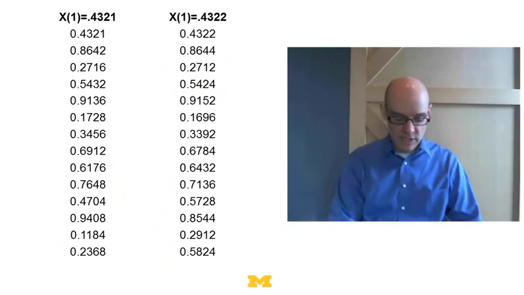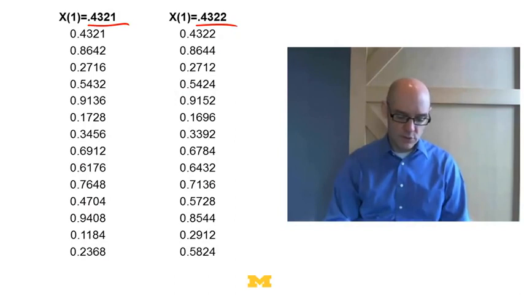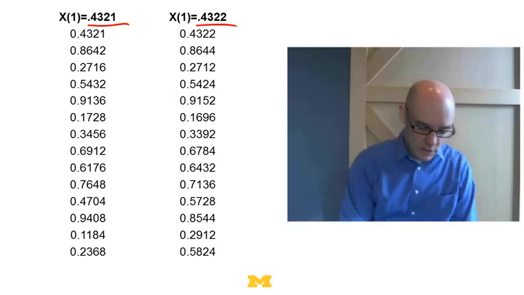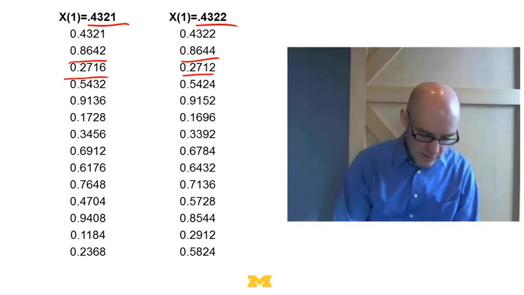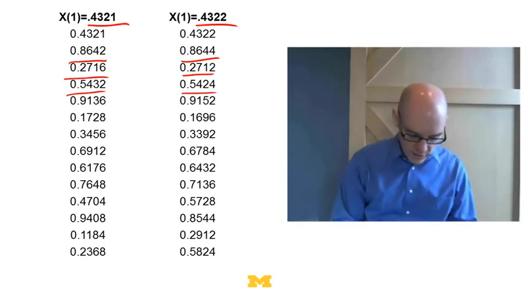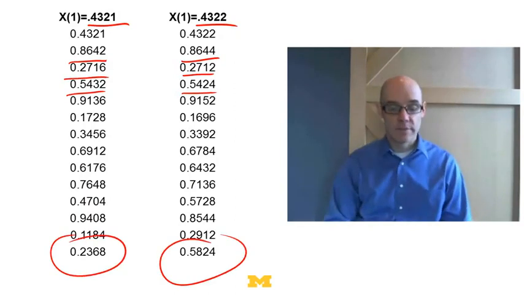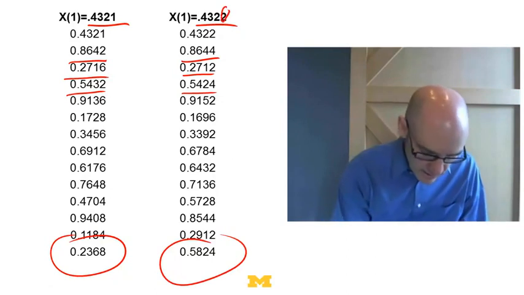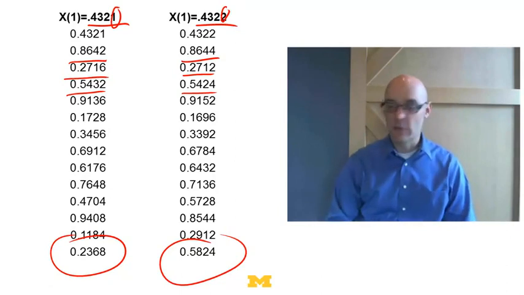Here's an example of the tent map where I start with two points that are very similar to each other. One is 0.4321, the other is 0.4322. Again, first I double it, then I apply 2 minus 2x, then I double x, that's less than a half, then I apply 2 minus 2x, and so on. And notice after just a few periods, these two points are now a long way away from each other. So the tent map ends up being chaotic because there's extreme sensitivity to initial conditions. Just by being a tiny bit different on the fourth decimal point, you end up a long way away after just 11 iterations of the function.